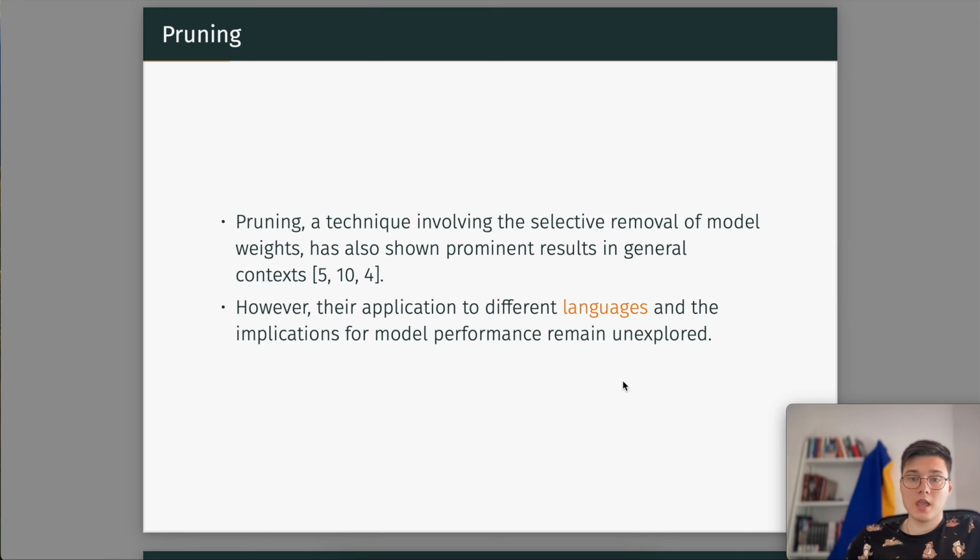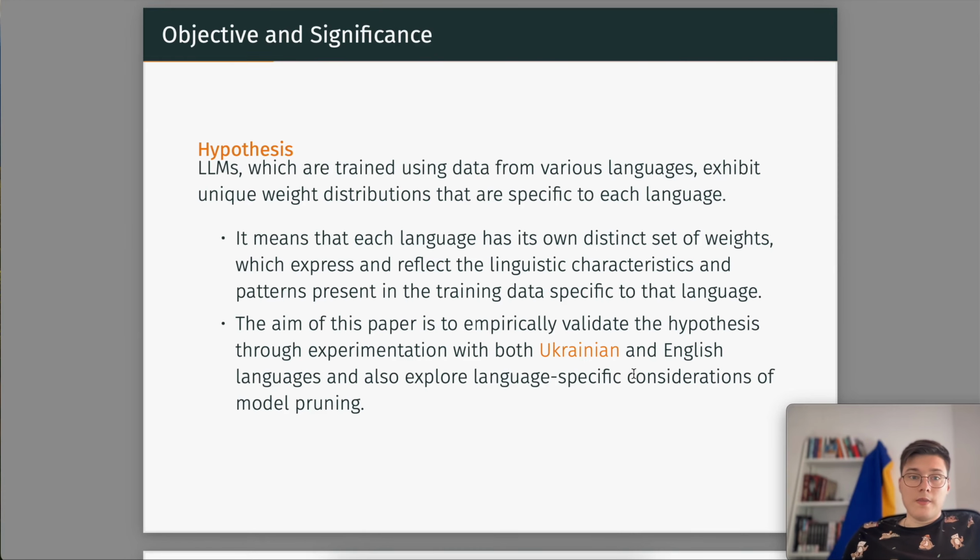So the main contribution of this paper is validation of the hypothesis that LLMs could have a distinct distribution of weights for different languages, which means that each language could have its own distinct set of weights which express and reflect the linguistic characteristics of the language of training data.